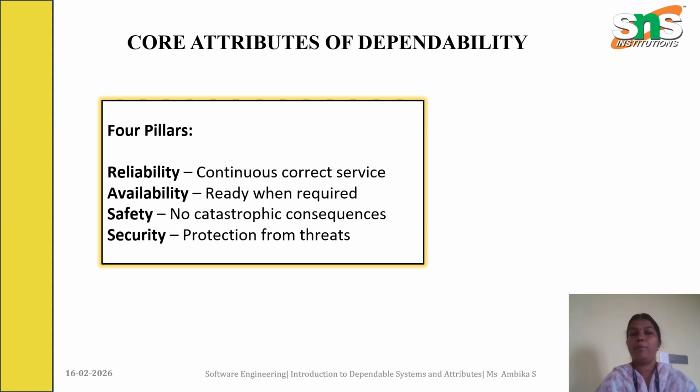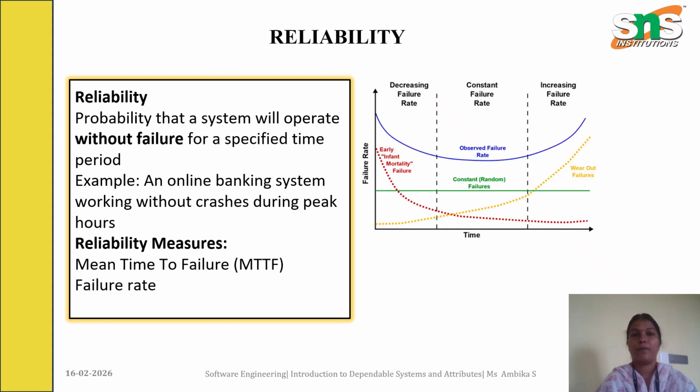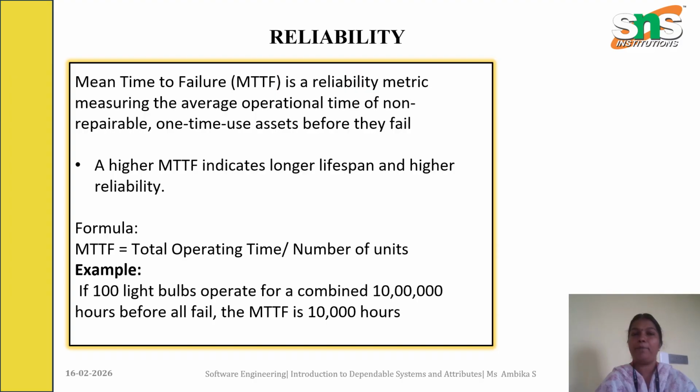It focuses on four main pillars: reliability, availability, safety, and security. Reliability means you are ensuring the system works for a specific period of time without any errors. For example, an online banking system should work without crashes during the peak hours. It mainly focuses on metrics like mean time to failure. What do we mean by mean time to failure?